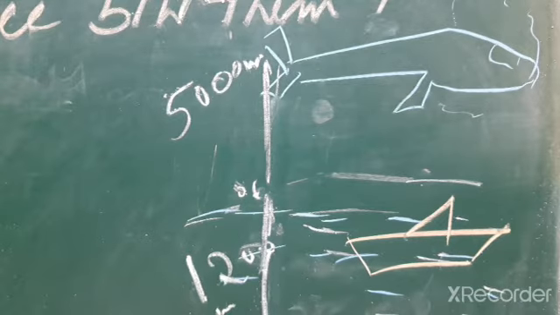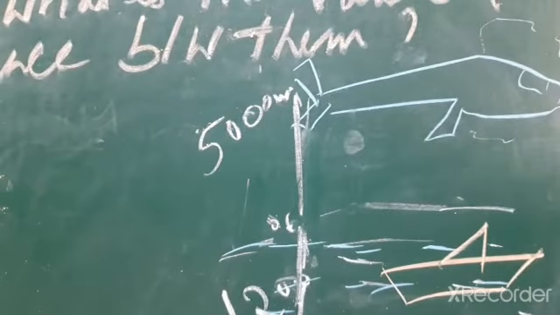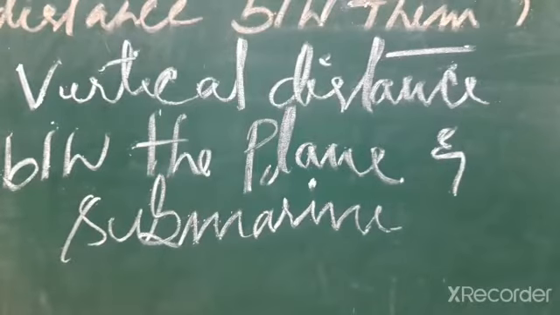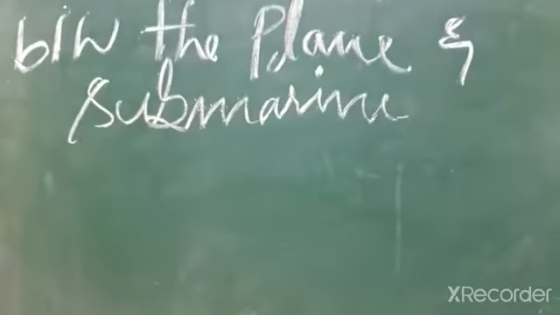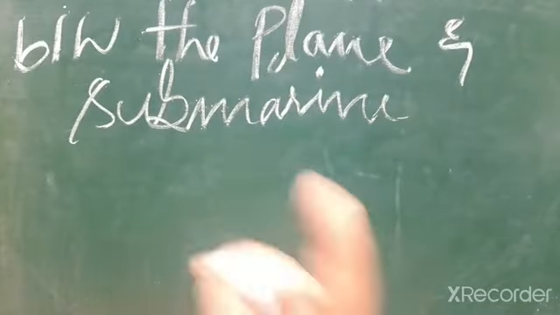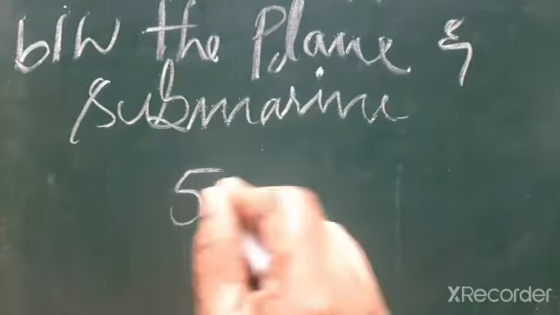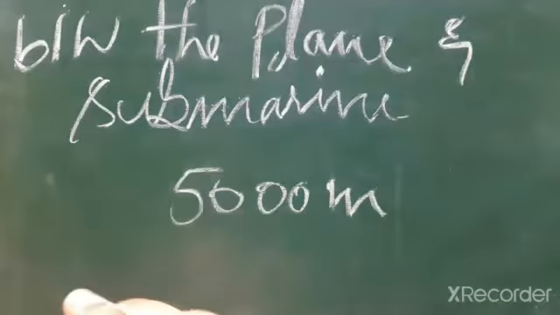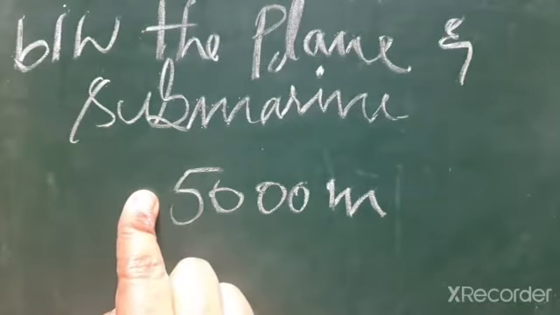Below means minus symbol. Now what we have to find? Find the vertical distance between the plane and submarine. So plane is 5000 meter above the sea level. Above means plus symbol, no symbol means plus is there.